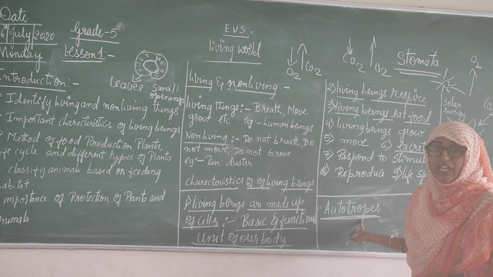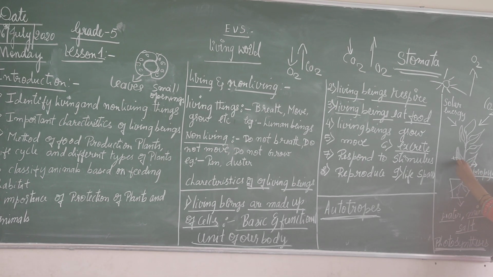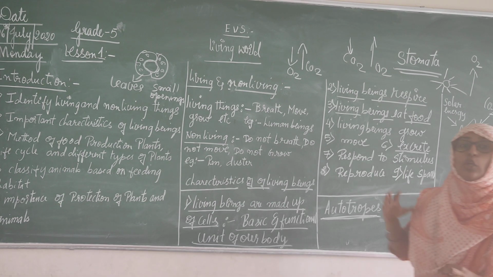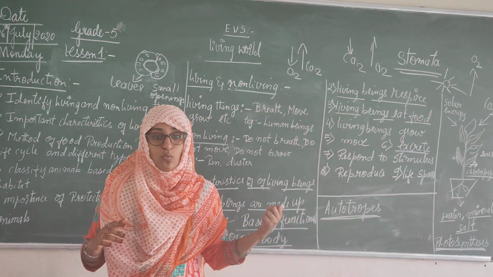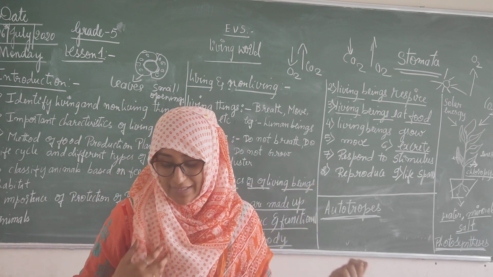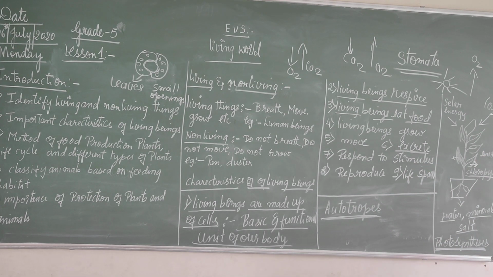How do they grow? They take solar energy from the sun, carbon dioxide from the atmosphere, and water, minerals and salts from the root, and it goes to the leaf. The leaf contains a green color pigment called chlorophyll, which helps in preparation of food and converts it into energy, glucose. This process is called photosynthesis. See, this is how green plants prepare their food.